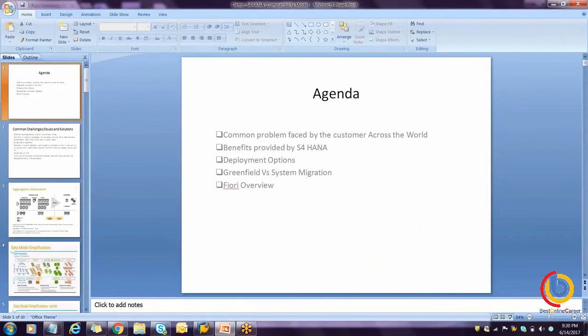In terms of process, the process has not changed, but in some cases the process has been improvised, which you will definitely see in each value stream, SD, PP and MM. But in most cases the transaction is the same, the process is the same, the way of execution is the same. We have only seen a great user experience through Fiori, and we can perform the same transaction either in Fiori or GUI.